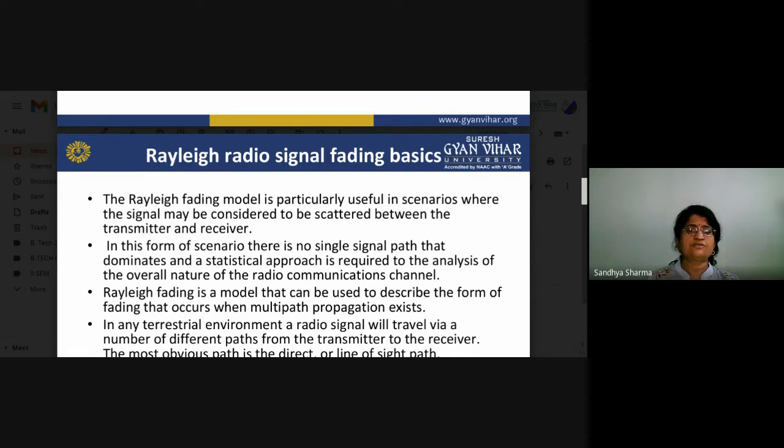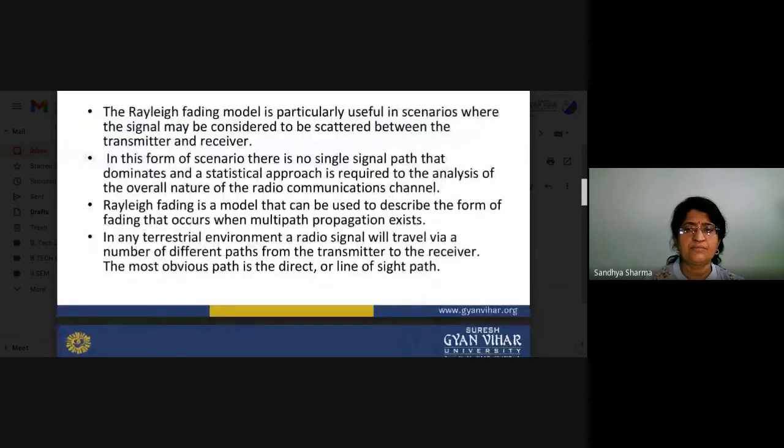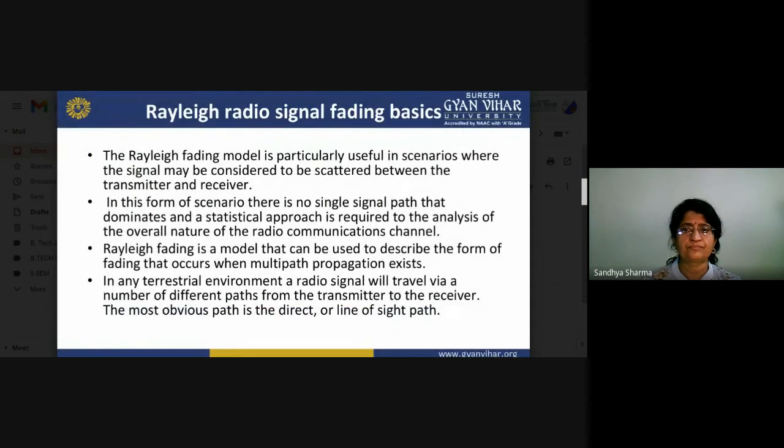So Rayleigh fading is a model that can be used to describe the form of fading that occurs when multipath propagation exists. In any terrestrial environment, a radio signal will travel via a number of paths from transmitter to receiver. The most obvious path is the direct or line of sight path.